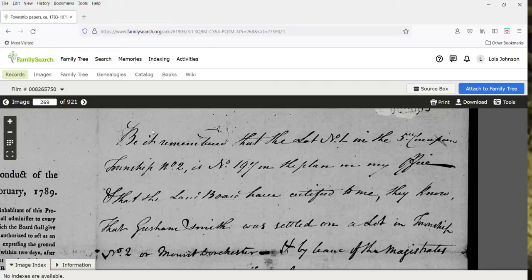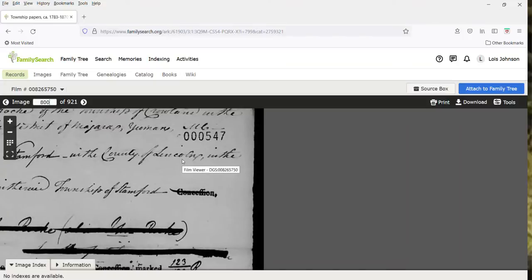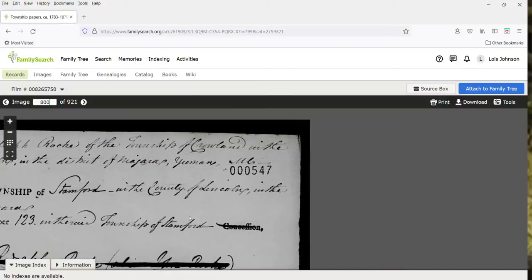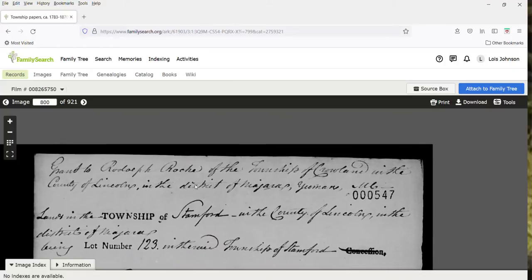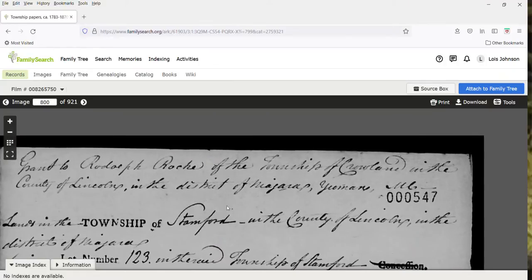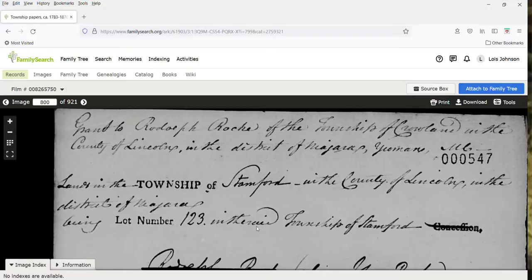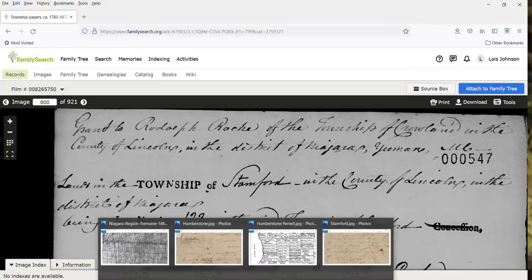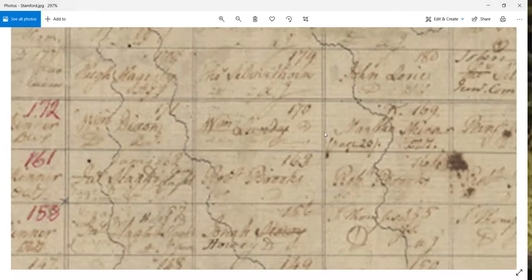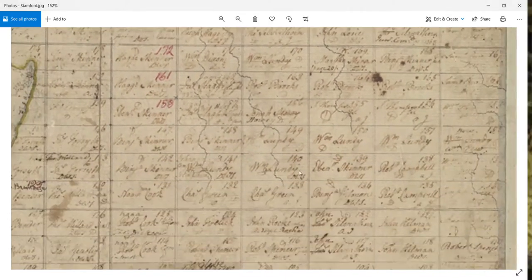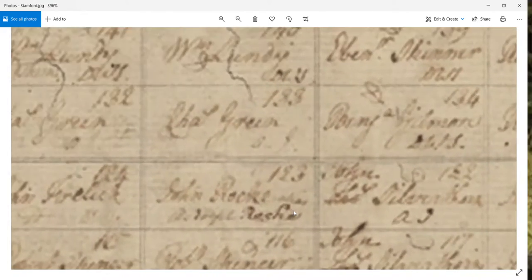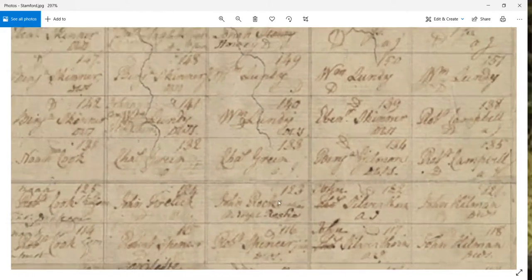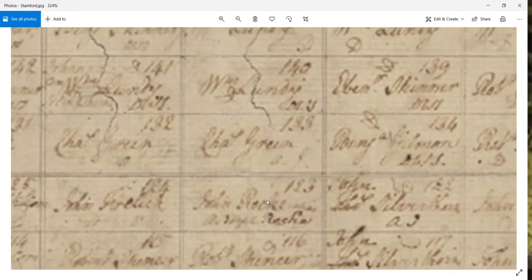I'm just going to go to page 800. And it talks about Rudolph Rock or Rudolph Roche, and he is in lot number 123. And on the patent plan, lot number 123 is right here. This is 123, and that looks like John Rock in here.